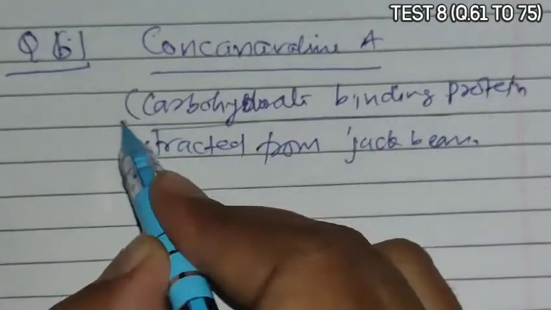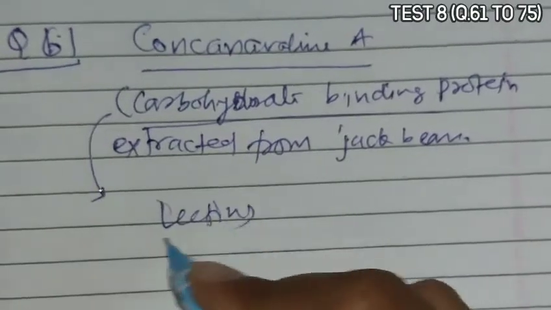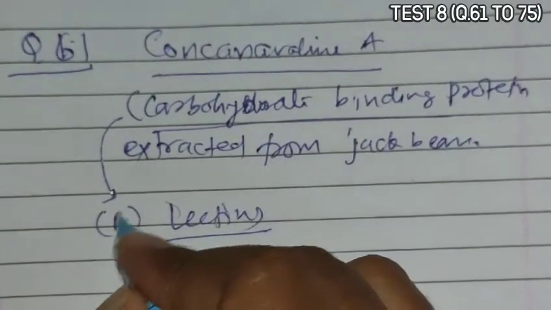This carbohydrate binding protein is commonly termed as lectins. So B is the correct answer.